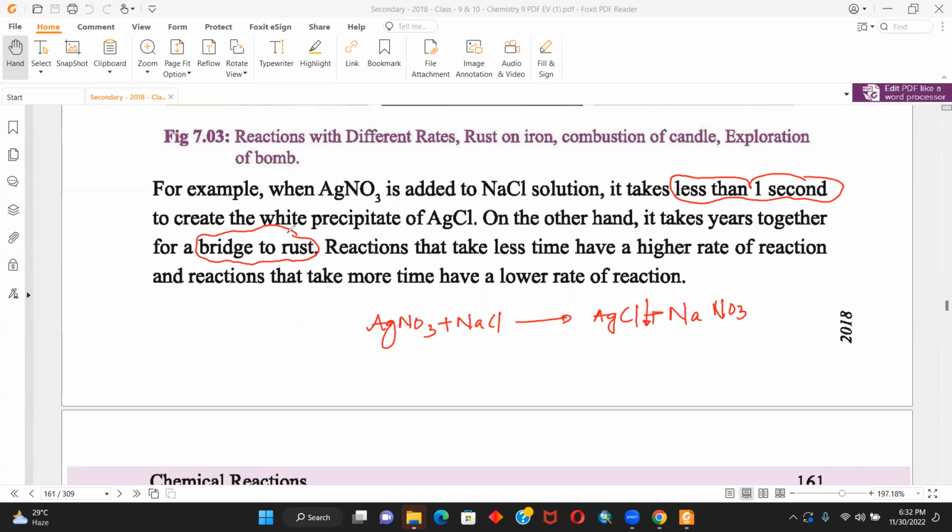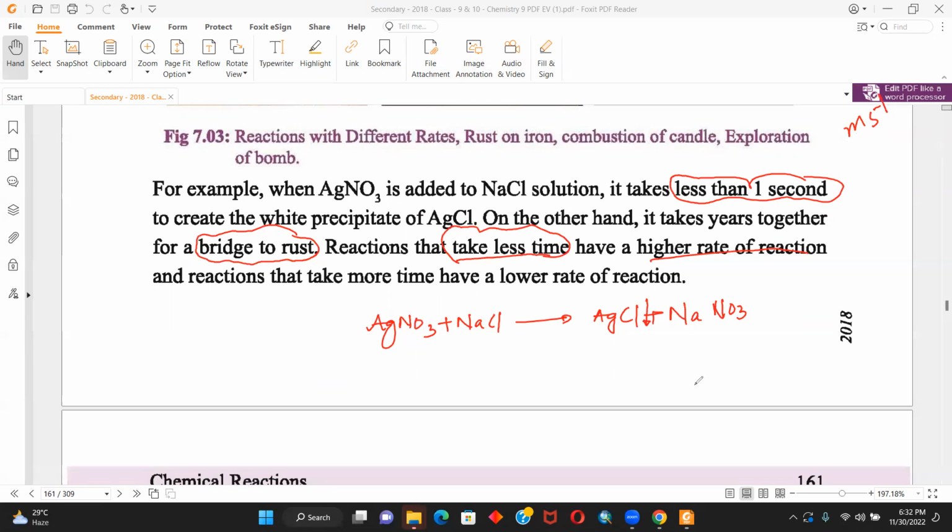Reactions that take less time have a higher rate of reaction, and reactions that take more time have a lower rate of reaction. Okay, there is no confusion. If you replace rate with speed, remember in physics, we used meter per second, right? So the more the seconds, the less the speed.